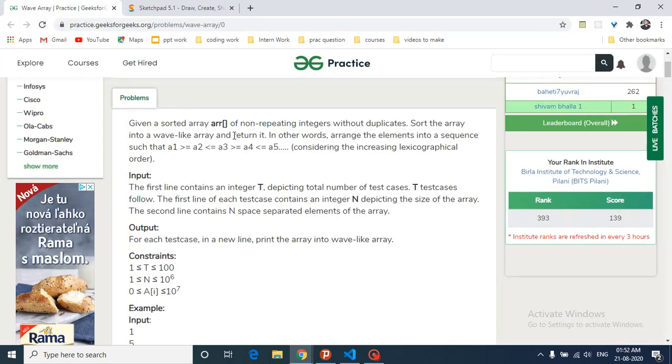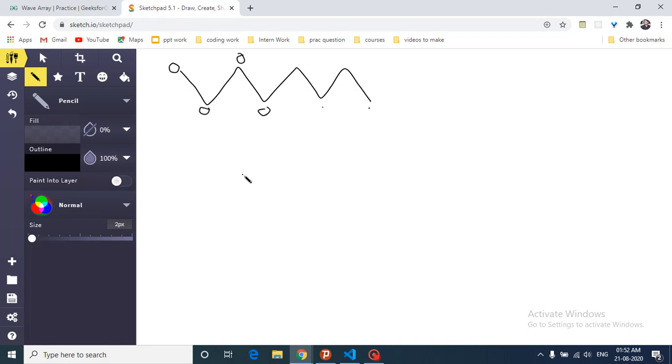Now the first intuition which came to my mind when I saw this question is to first try to sort the array. Let's assume that you are given some array like 3 5 4 1 2. Let's sort this first. After sorting it will become 1 2 3 4 5. Now because the first element should be greater than the second element, let's swap them, since this is smaller. It will become like this.